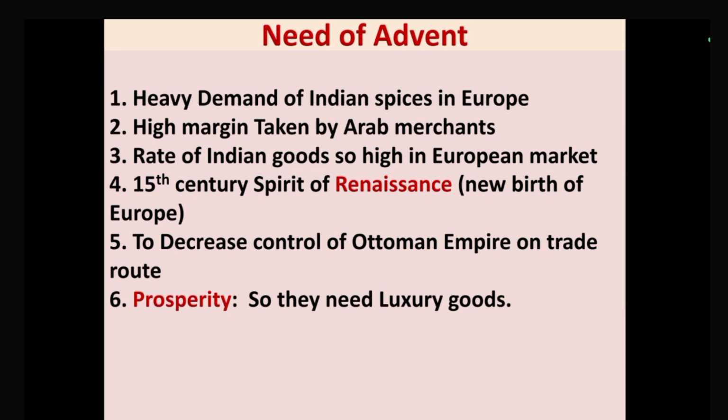Okay, fourth point, the 15th century spirit of Renaissance, the new birth of Europe, arrived. So the Europeans thought that they were supreme over others. In the Renaissance, the old customs were broken down and some new legacy was born in Europe. So this was a perfect time to do something more, to decrease the control of the Ottoman Empire on trade, so they needed to find a new route. And prosperity, because beta, they were living a high luxury life, so they needed more and more beautiful things, more and more precious things. So for that reason they started a new journey.